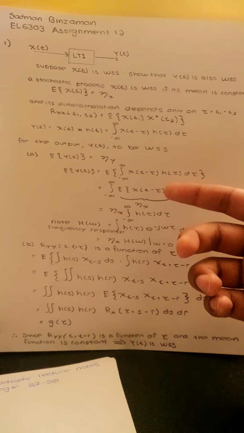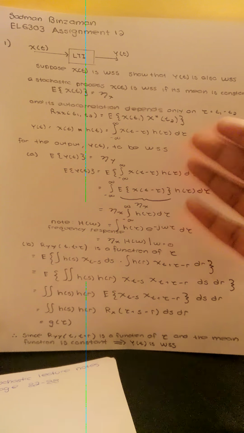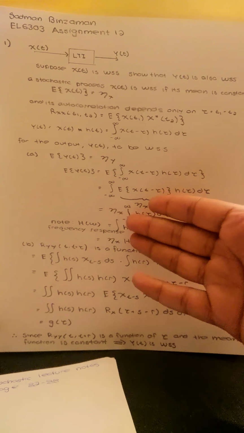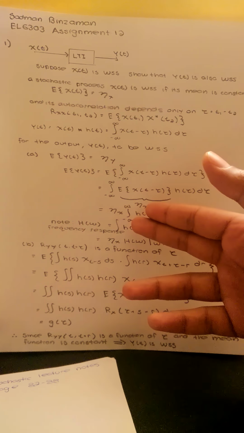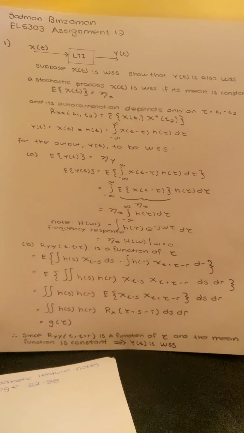We can take out that constant, so we're left with eta of x times the integral from negative infinity to infinity of h of tau d tau. That integral also evaluates to a constant. Basically, we're asked to remember the frequency response. Basically we set omega equal to 0 in H of omega.